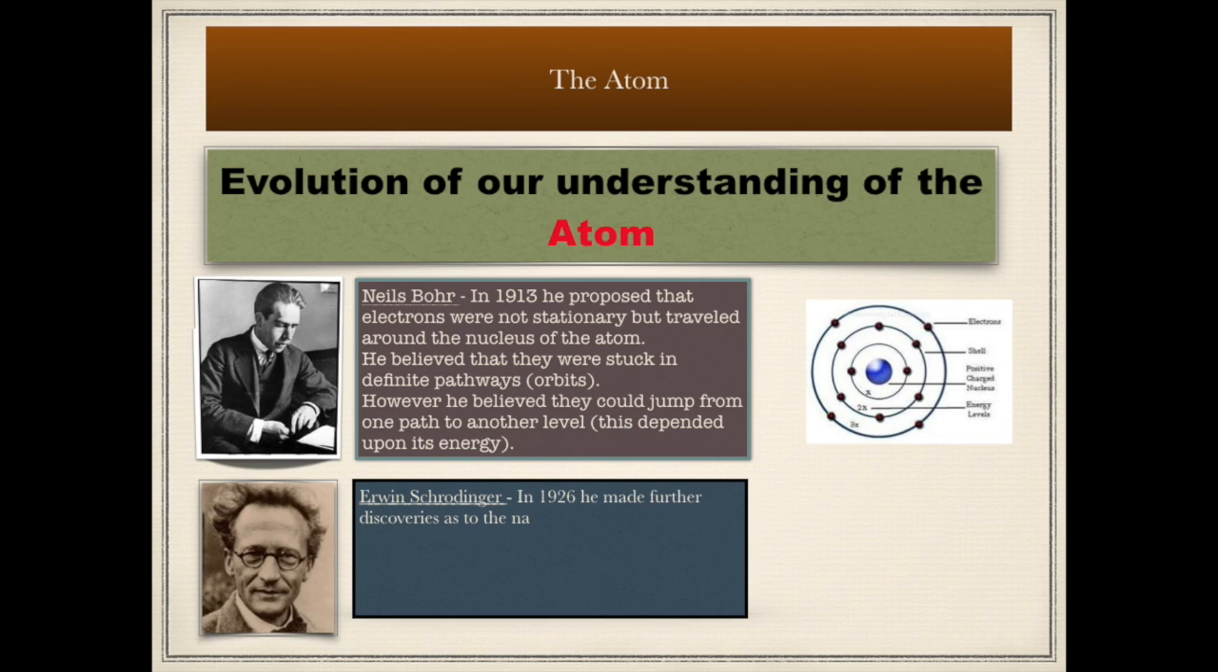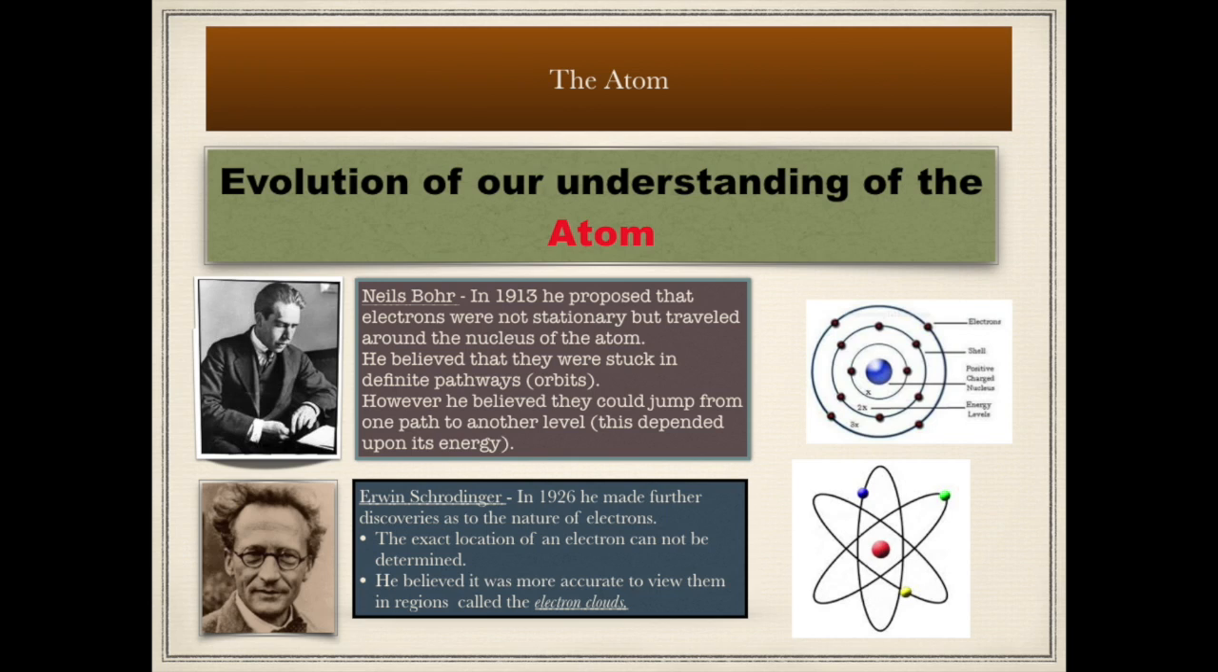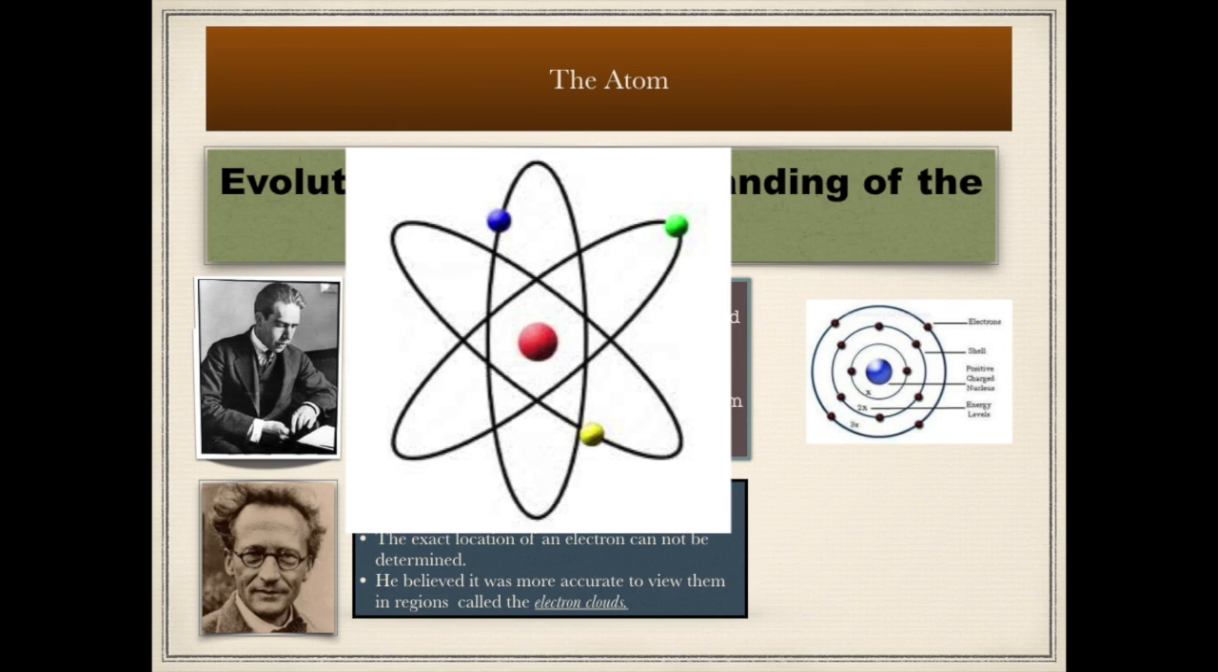Well, Ernest Rutherford came into the picture in 1926. He made further discoveries as to the atom's nature in the way of electrons. The exact location of an electron cannot be determined, he said, and he believed it was more accurate to view them in regions called electron clouds. So if we look at his model, we will notice that the electrons aren't following the orbital pathway that had been previously believed, but they're going in many different directions, and actually they would change directions at times, and so it is impossible to predict where they would be.